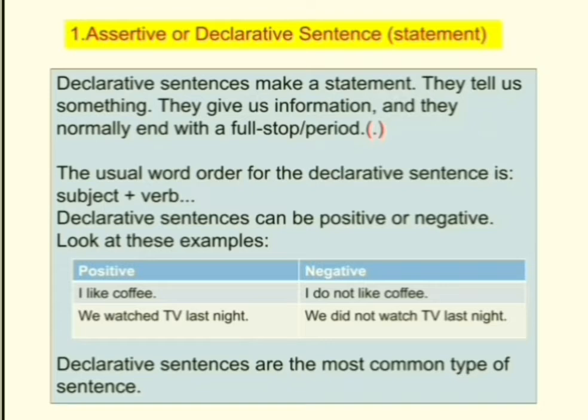Let's see the first one. I like coffee changes as I do not like coffee. Let's see the next one. We watched TV last night. This sentence is in the past form. So in order to change this into negative form, we need to use did not. We did not watch TV last night. Declarative sentences are the most common type of sentences which we use in our daily conversation.